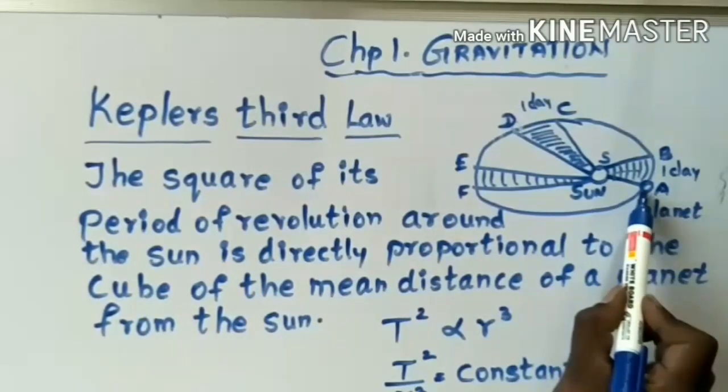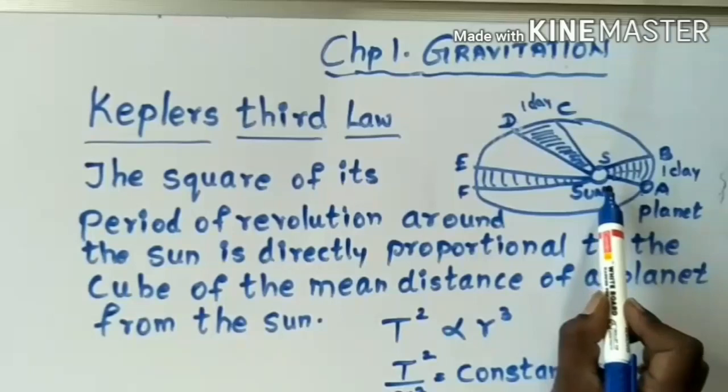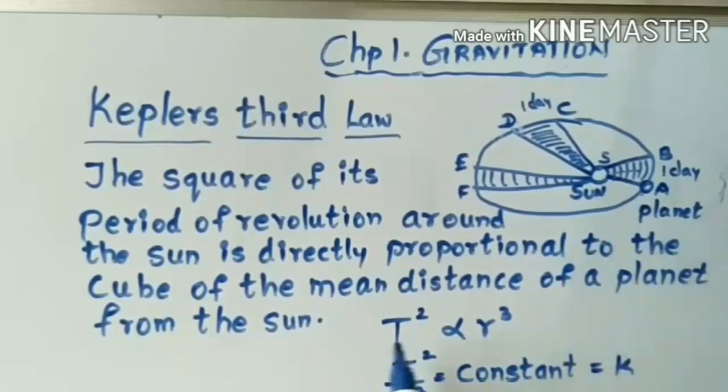That means if this is a planet, the distance between the planet and the sun is the mean distance. So T square is proportional to R cube, where R is the mean distance.